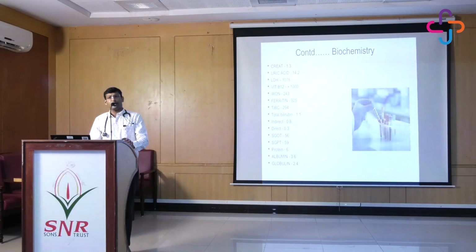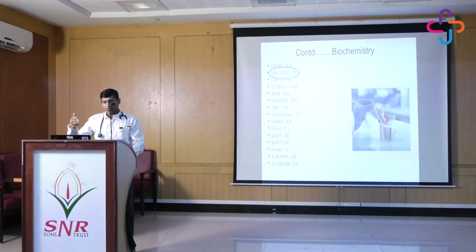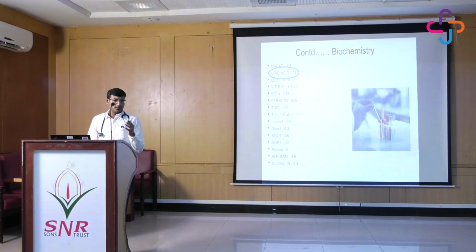We continued with biochemistry. You can see the uric acid is extremely high, it is 14.2. The creatinine was slightly higher, it's 1.3. The LDH is 1078. The rest of the biochemical parameters like iron, ferritin, total bilirubin, and everything were within normal limits. So again, this gives a glimpse that there is some highly proliferative lymphoma or leukemia underlying, which is having that PLR and multiple lymph nodes which were there. So this gave us some more clue.